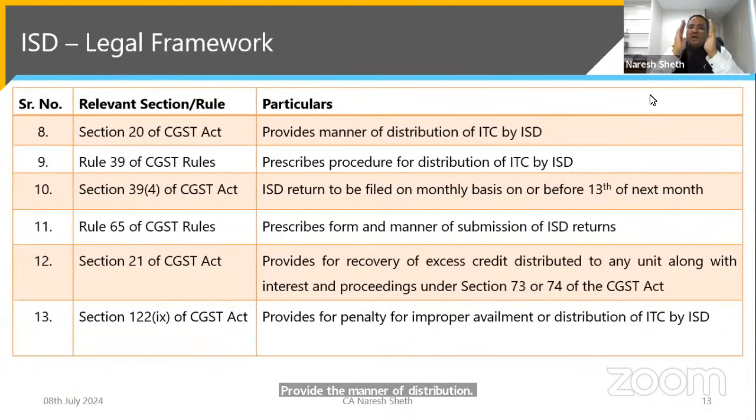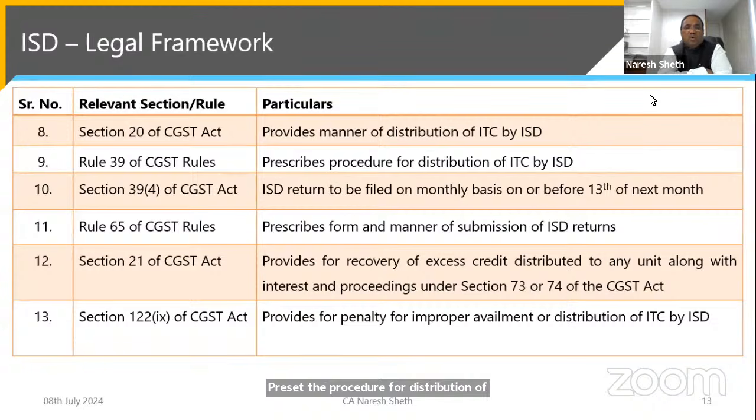Friends, this accumulated ITC availed by the ISD has to be distributed in an appropriate manner between various units. So Section 20 provides for the manner of distribution of ITC by the ISD. Rule 39 of the CGST rules prescribes the procedure for distribution of ITC by the ISD.